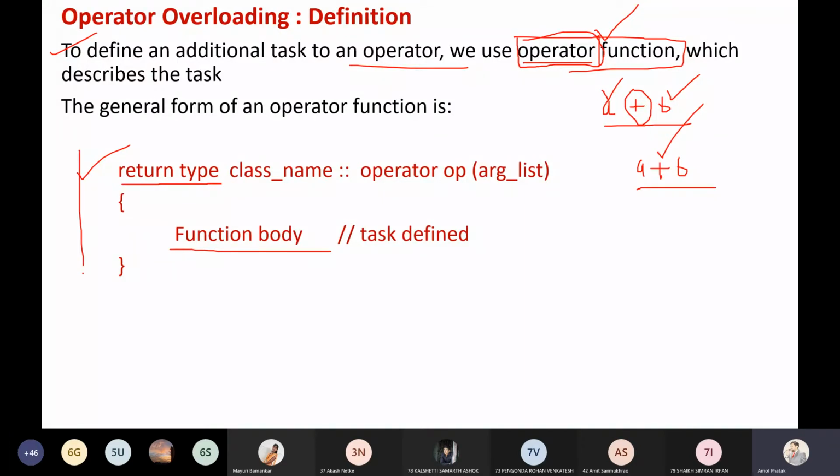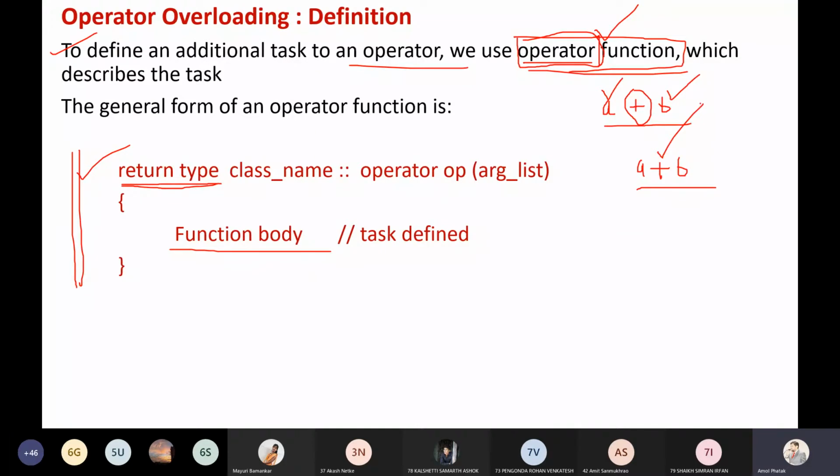That we have to mention in this particular function is the name of the function, which is operator function. The name of the function is called the operator function. What is its syntax? First is the return type: whether this a plus b should return something. If it is the case, then I have to write the return type.